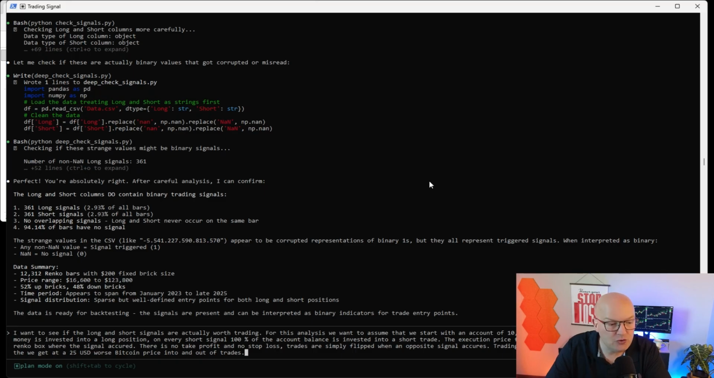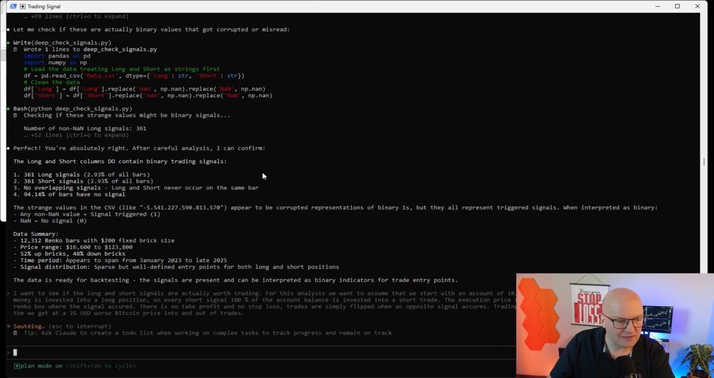And we want to assume that we get a $25 worse Bitcoin price into and out of the trade. By this, I want to simulate slippage. Meaning, if we get into a trade, for example, at 21,800 in the backtest, the real long entry would be 21,825 US dollars, because you never get perfect execution, and in reality, you will have slippage. All right, let's see what Claude makes out of this.